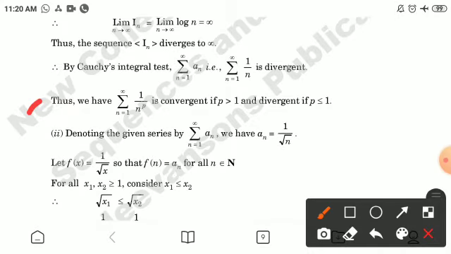Thus we have, the series 1 by n^p is convergent if p is greater than 1 and divergent if p is less than or equal to 1.